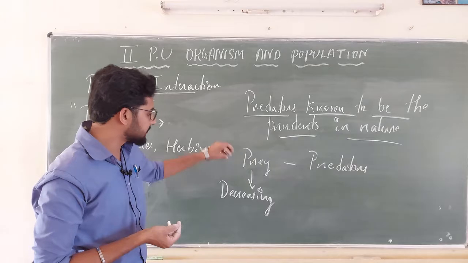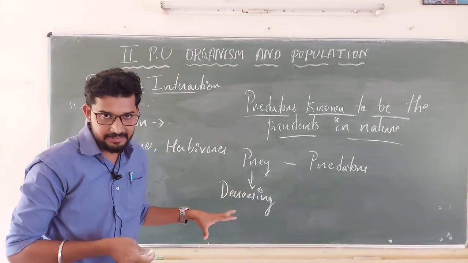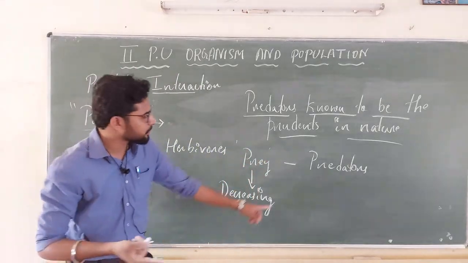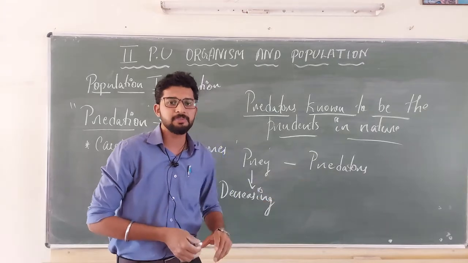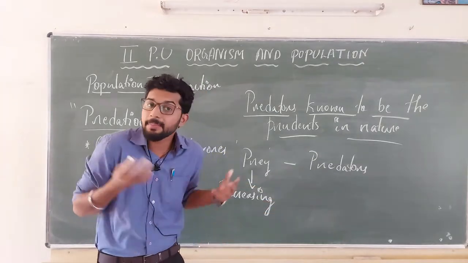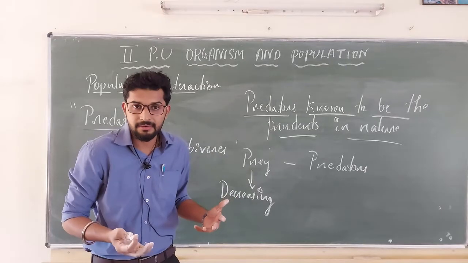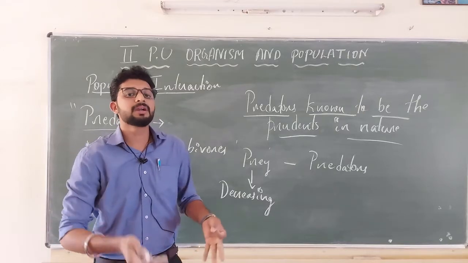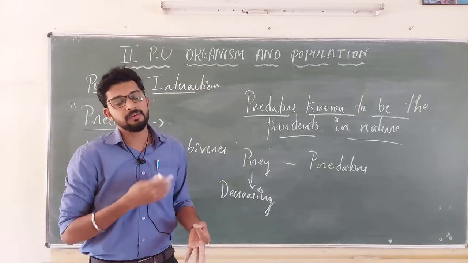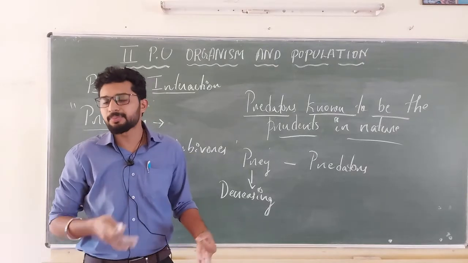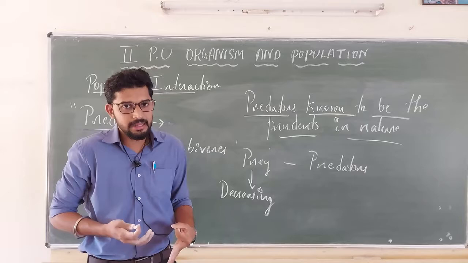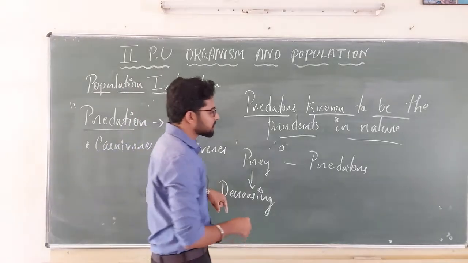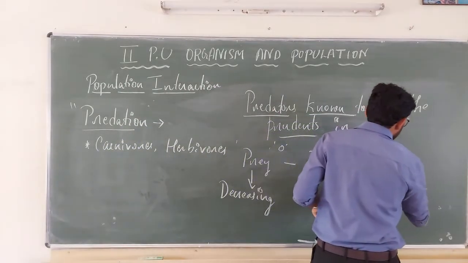If the number of prey is decreasing day by day, the number of organisms in the prey group is decreasing, then there is no food for predators, no nourishment or nutrition. What will happen to predators? There is a struggle for food. Because of the struggle, there is competition. Because of the competition, the weaker one will be eliminated or undergo death. The stronger will lead, and when the prey level is 0, they become extinct. The predators also are going to die.